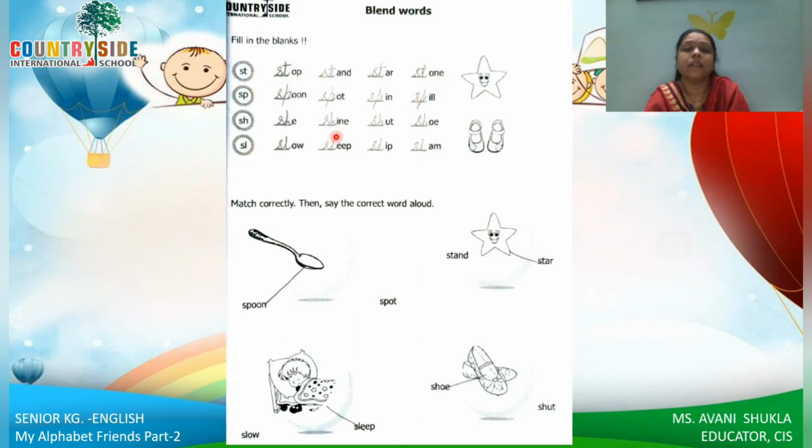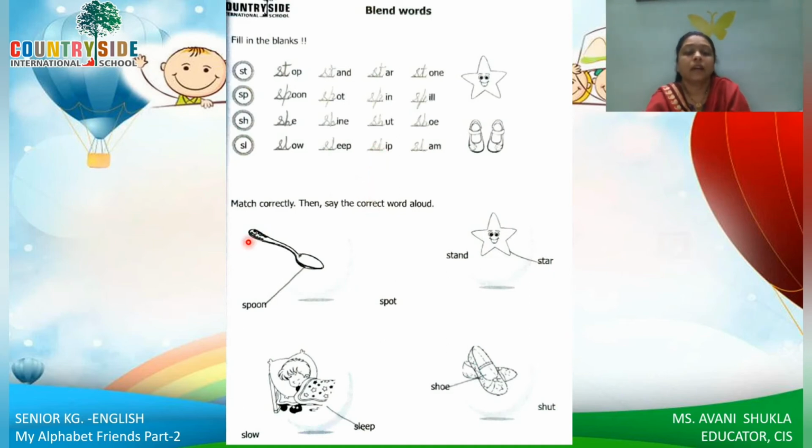You try to read the word. Sp: spoon, spot, spin, and spill. Sh: shine, shirt, shoe. Sl: slow, slip, and slam. Okay. This sleep is when you sleep at night, right? And this slip is when you fall down.